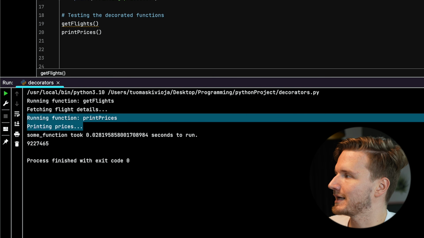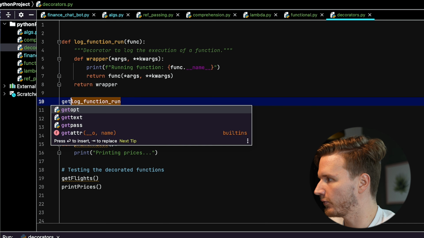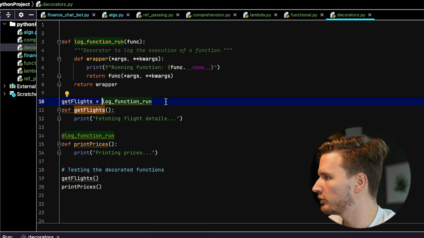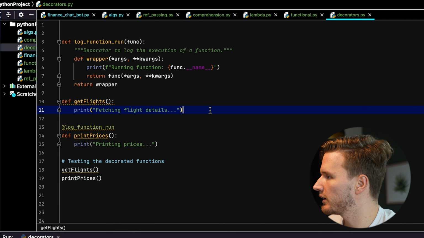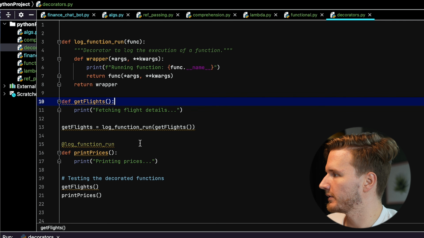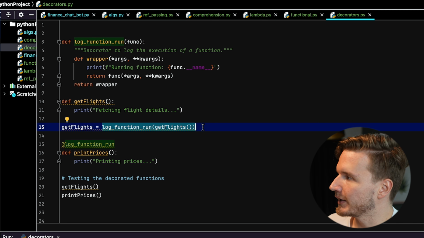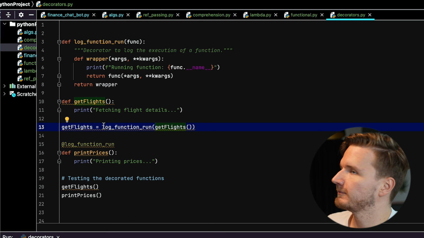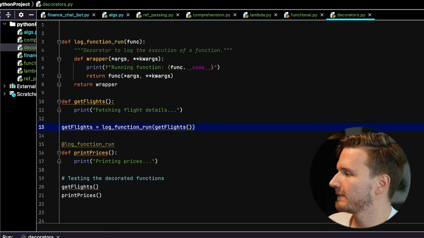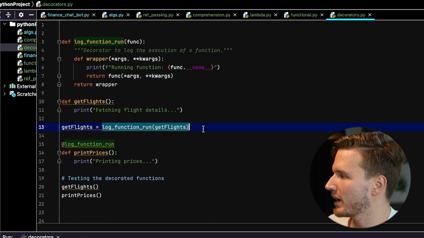What is actually happening here is that this decorator syntax is syntactic sugar for something like this, where get flights is equal to the log function run applied to get flights as a parameter. Okay, so let's unpack this. We are defining a variable, get flights, which is going to be equal to the return value of this log function run function with the get flights function as a parameter. To get the value of get flights, this function will have to be run. So let's run this function.